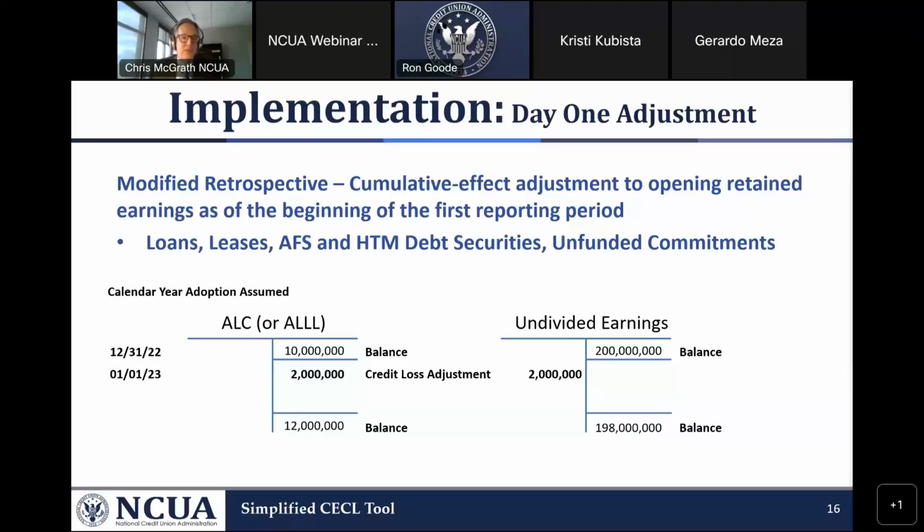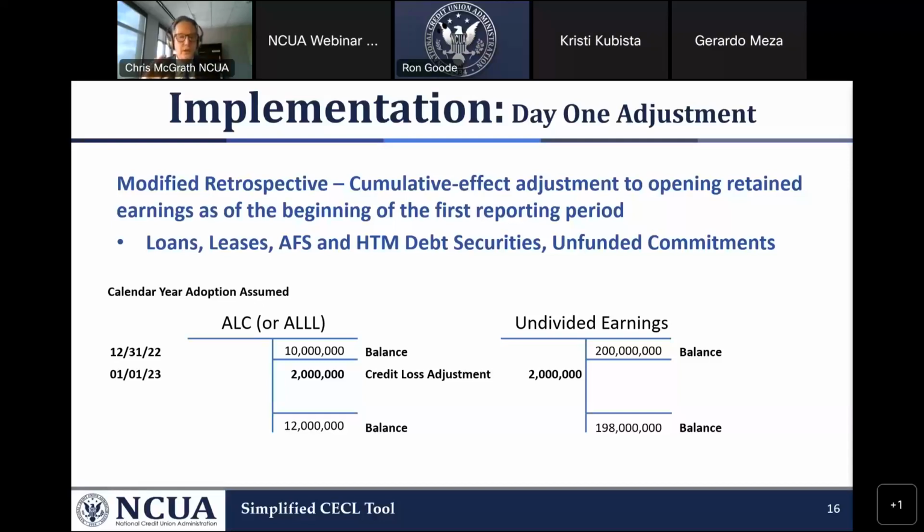And with the adoption of CECL January 1st, the allowance for credit losses becomes 12 million. So it's an increase in that allowance, that reserve, by 2 million. The increase creates a decrease in the undivided earnings or retained earnings. So this is what we call the one-day adjustment.